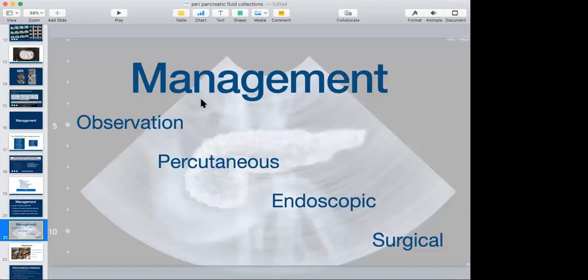What are the options available for management? One is observation. Very close observation and follow-up is needed when we are not treating a patient actively. A patient with pancreatitis needs close follow-up, with regular visits to the clinic. Then percutaneous, then endoscopic, and then surgical. These are the 4 things we need to know about.